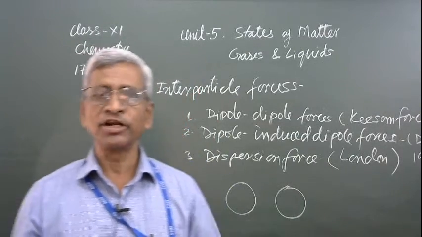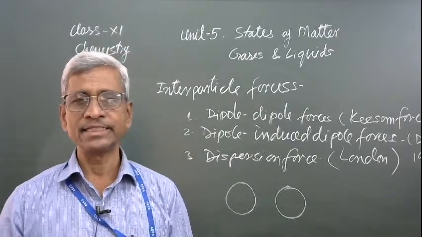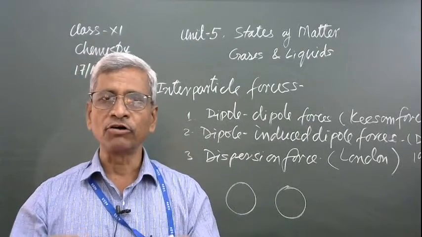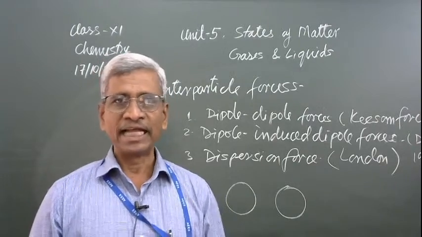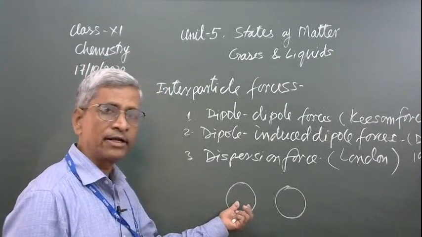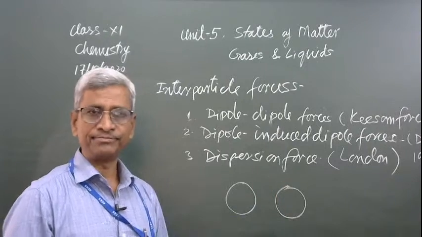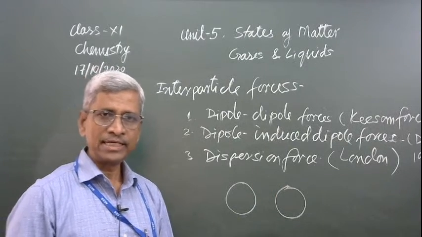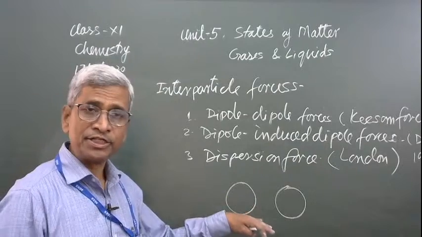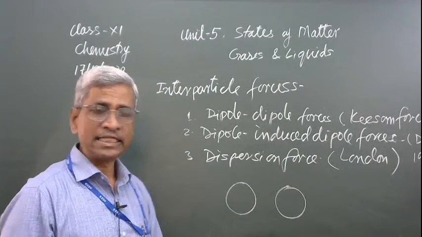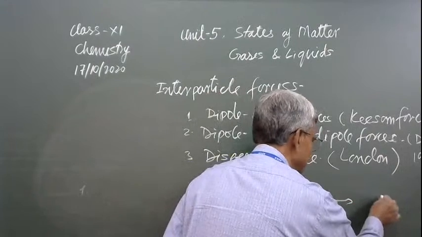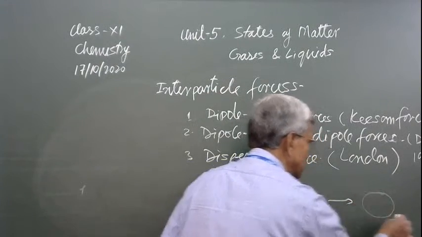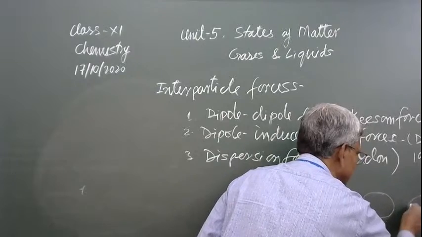Because of some external reasons, the distribution of electrons gets disturbed for a short moment, and the molecule, this particle, becomes slightly polar. Okay? This is not permanent, this is temporary only. This becomes partially polar, and here this disturbance in the electron distribution takes place.